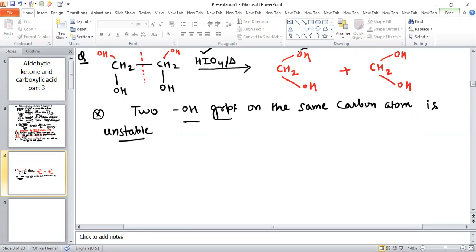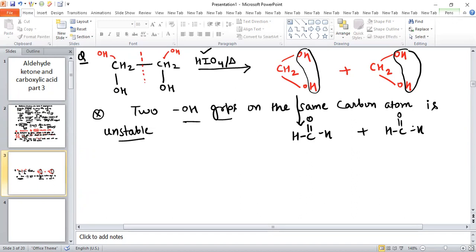Therefore, we will remove water, one OH and H. You can remove OH from this and H from this, and in the same way water is removed from there also. So the product obtained after removal of water is HC double bond O and H, and this is also HC double bond O and H. So formaldehyde is obtained.